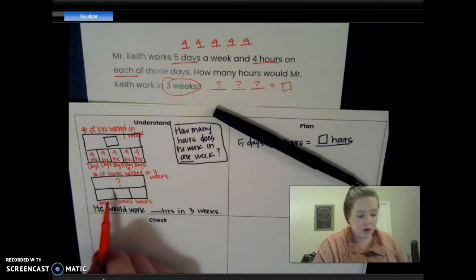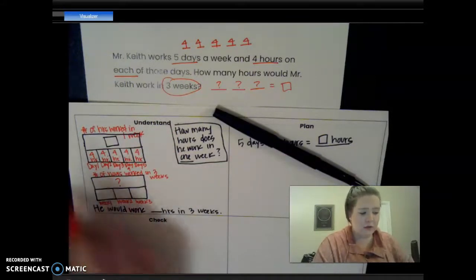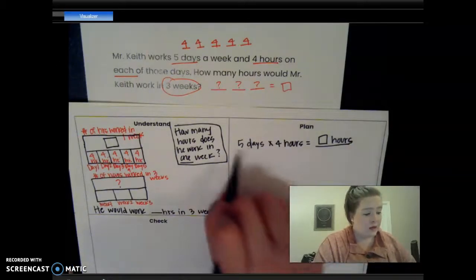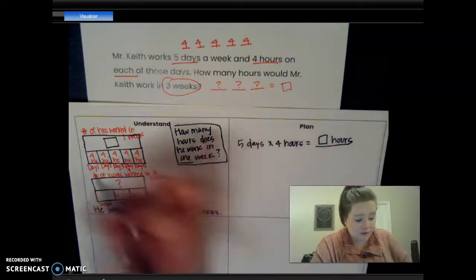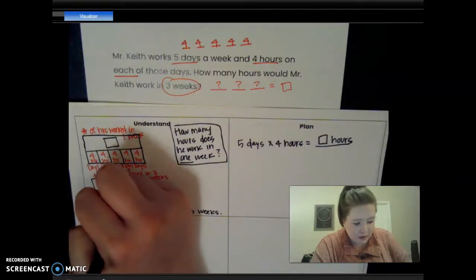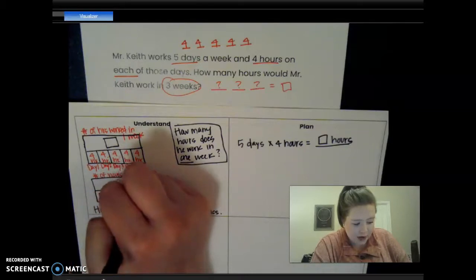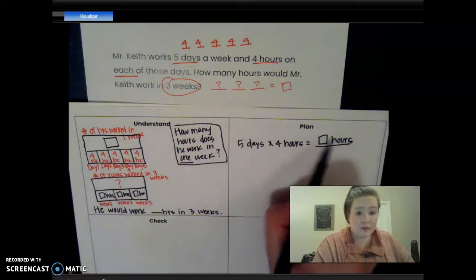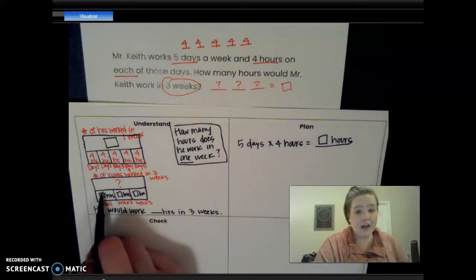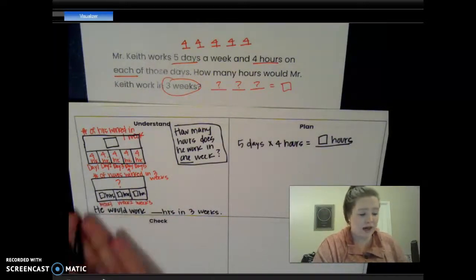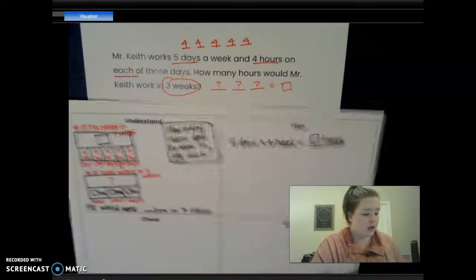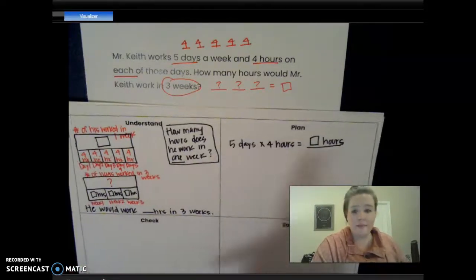Okay, but what goes in week 1, week 2, week 3? So good job. I haven't solved for it, so it's going to be a blank number of hours in each week. And I'm taking the box. This would be my answer for 5 days times 4 hours. And I'm putting it where that number would go because I don't have to solve my problem to set up my strip diagrams, okay? So now can I do my plan for this one?